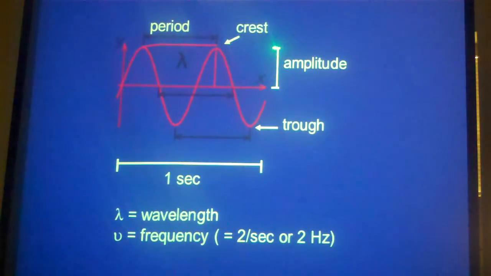You see that the amplitude is how tall the wave is, so from the middle of the wave to the top of the wave is the amplitude. There's the crest, there's the trough. In this case, all of this is happening in 1 second. So if all of this happens in 1 second, and you have 1, 2 waves, that's 2 waves per second, that's 2 hertz.